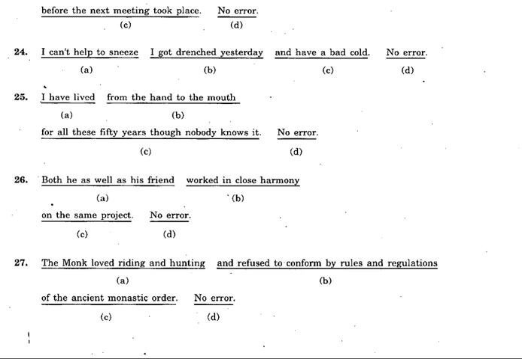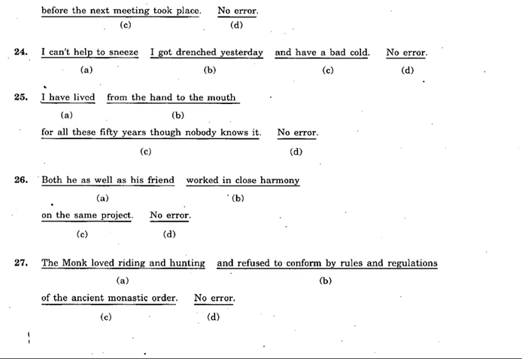Then something is wrong with and refuse to conform by rules and regulations. What does conform mean? Conform means stick to, and conform to rules and regulations. It has to be refuse to conform to. So with conform what should come? It should be conform to rules and regulations, not by.